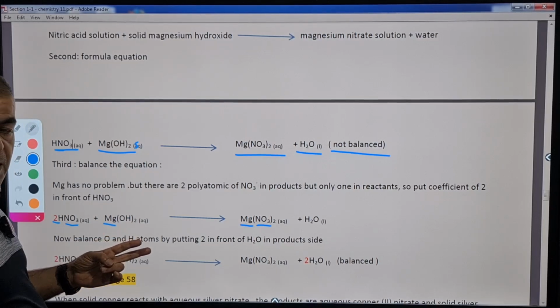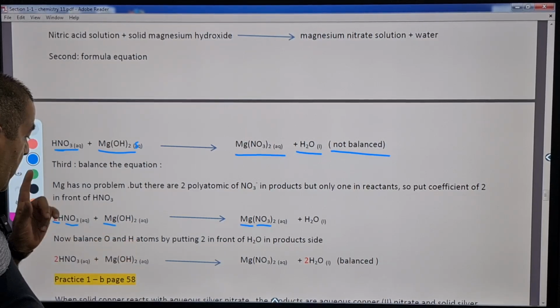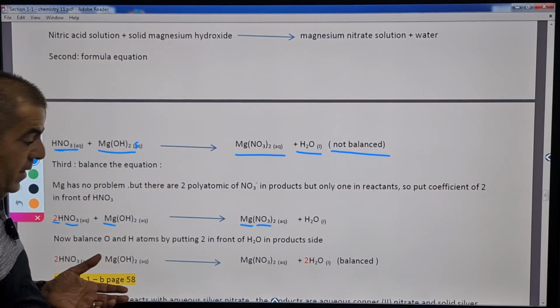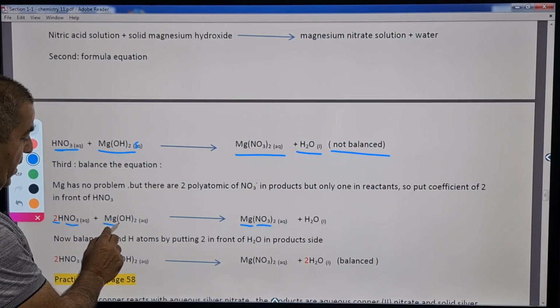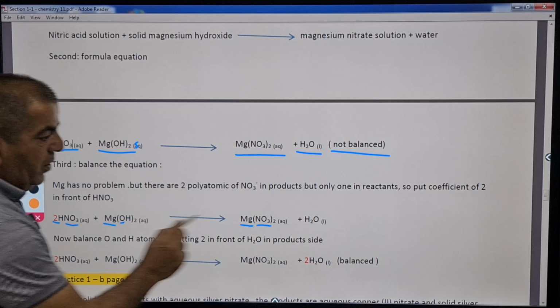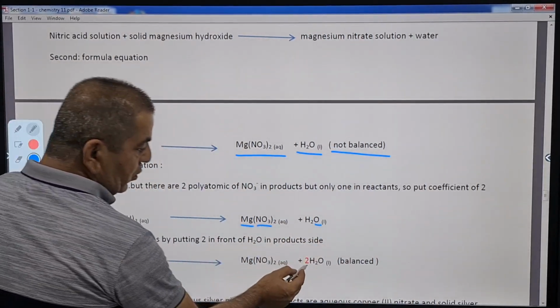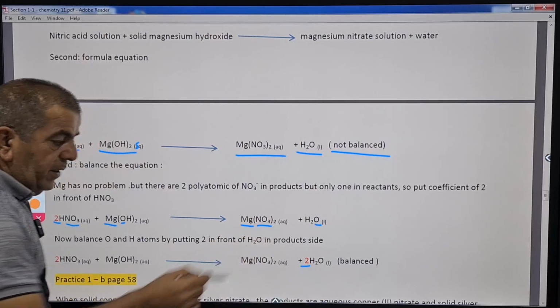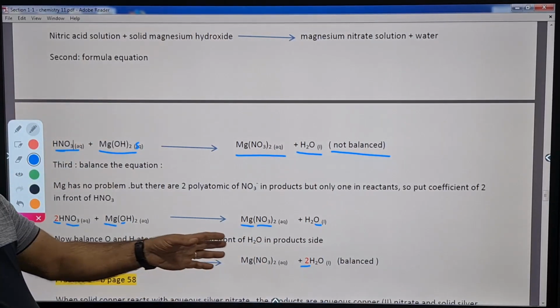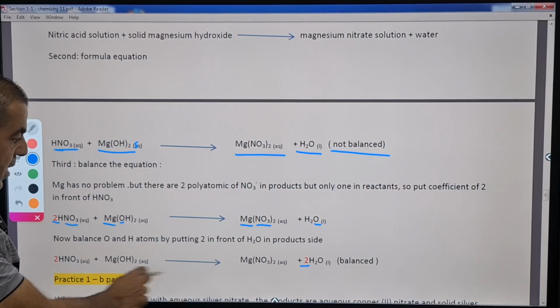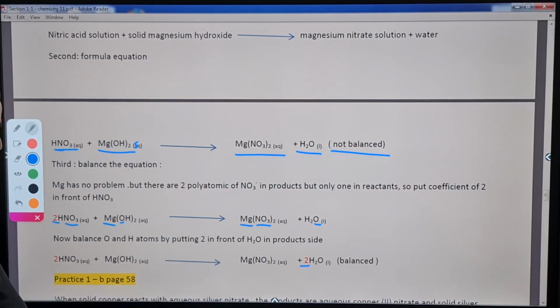We reached hydrogen and oxygen. How many oxygens other than the nitrate? Because the nitrate is already balanced. How many oxygens here? We have 2. How many oxygens here? We have 1. So we need to add 2 in front of H2O in order to get oxygen equal to 2 on both sides. So we have 2 oxygens here, and 2 oxygens here.